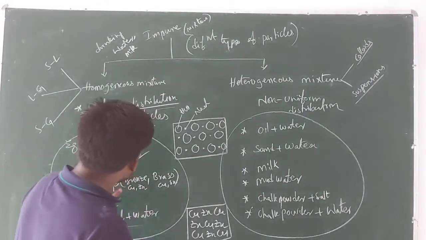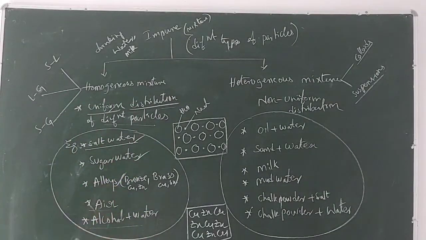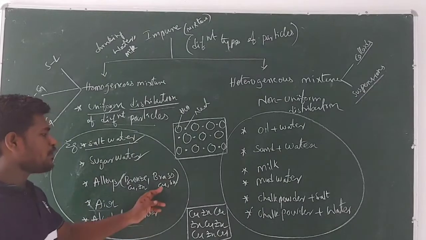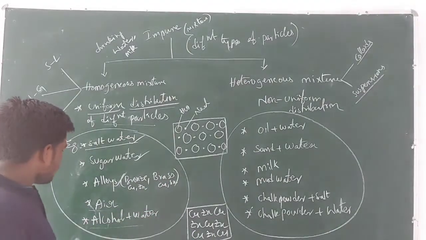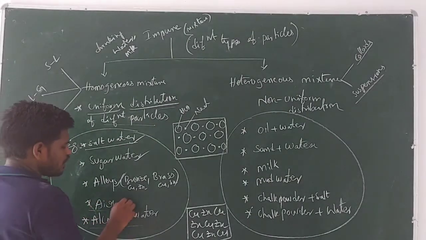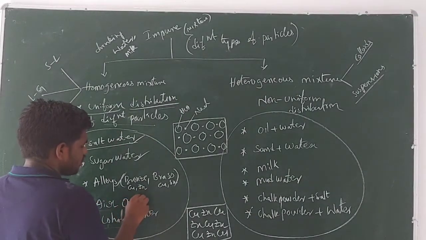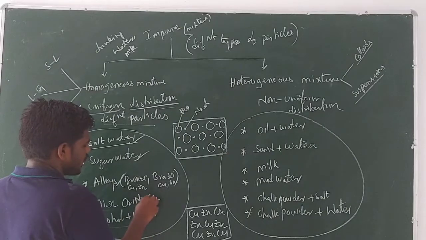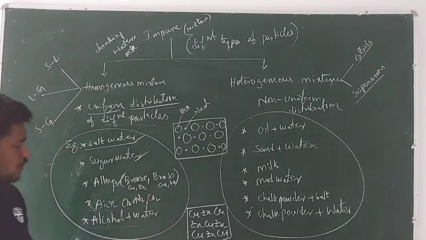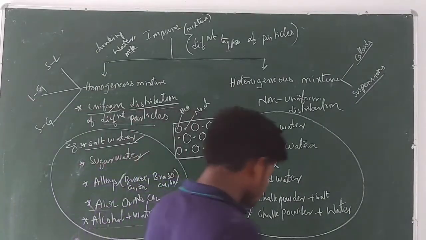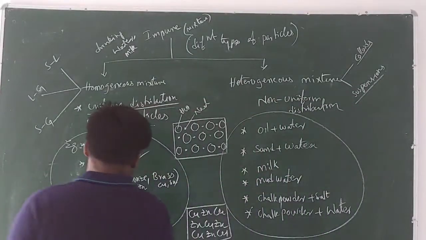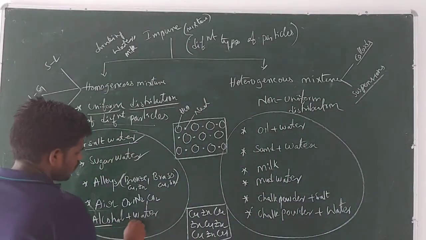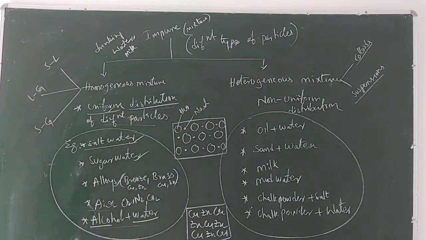Brass is also an example of a homogeneous mixture. Here also copper and tin are uniformly distributed like this. And in air, guys, we have different components: oxygen, nitrogen, and carbon dioxide. They are uniformly distributed, so you are not able to identify them, and the air is not visible to our naked eye. And alcohol plus water is also an example of a homogeneous mixture.